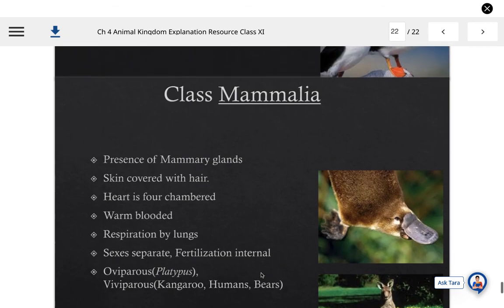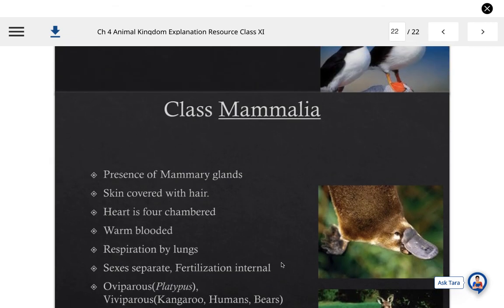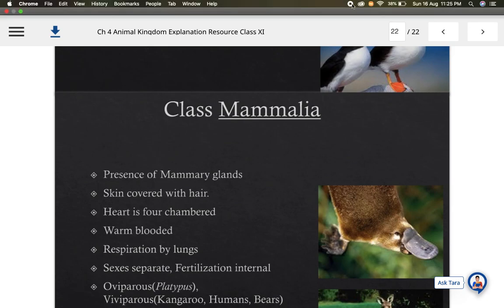With that, you can see that we have covered the whole kingdom Animalia, and with this part of the animal kingdom, I have completed this chapter and revised it in a quick manner. You can now, in the next class we will start